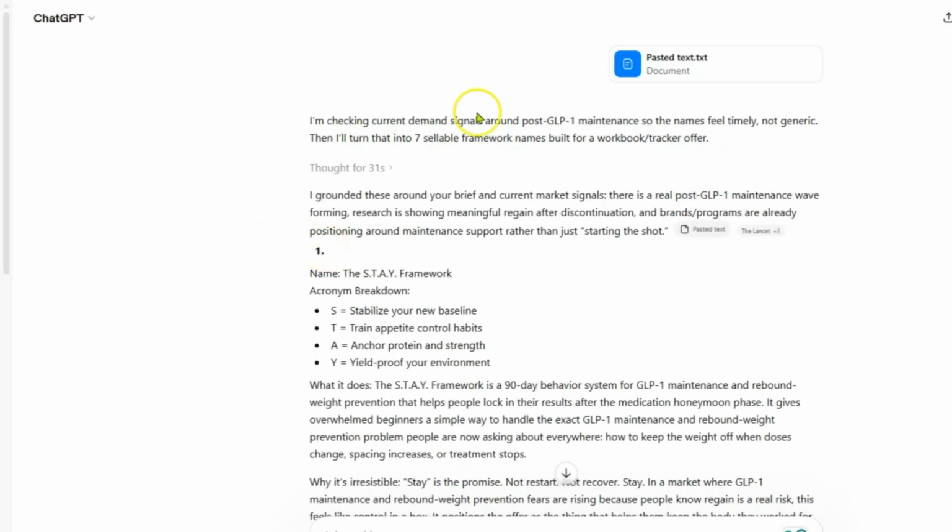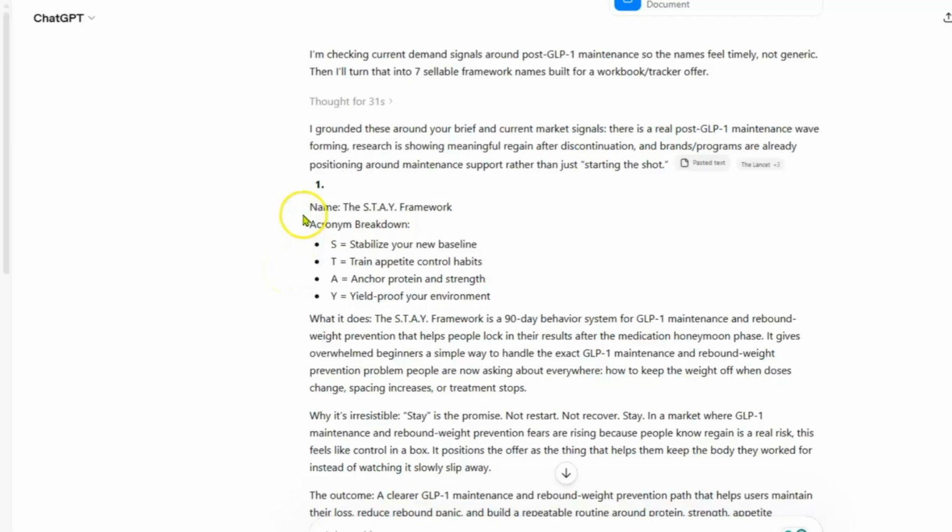Now this is what it came up with, all right? It says that it was checking for everything, maintenance, so the names feel timely, not generic. So I grounded these around your brief and current market analysis. Okay. The first thing that it came up with was an acronym called the STAY framework, all right? The acronym stands for stabilize your new baseline, train appetite, control habits, anchor protein strength, yield proof your environment.